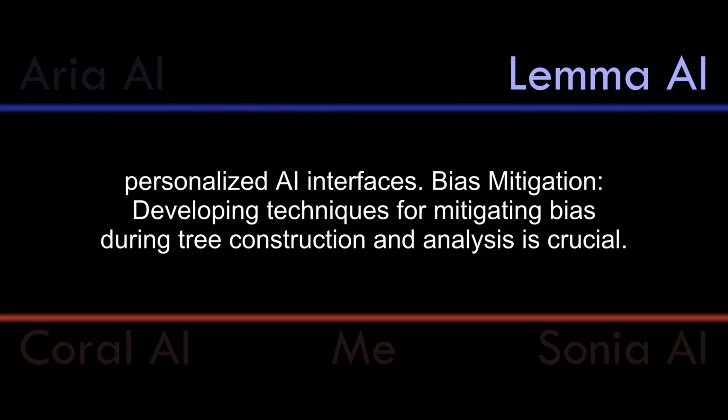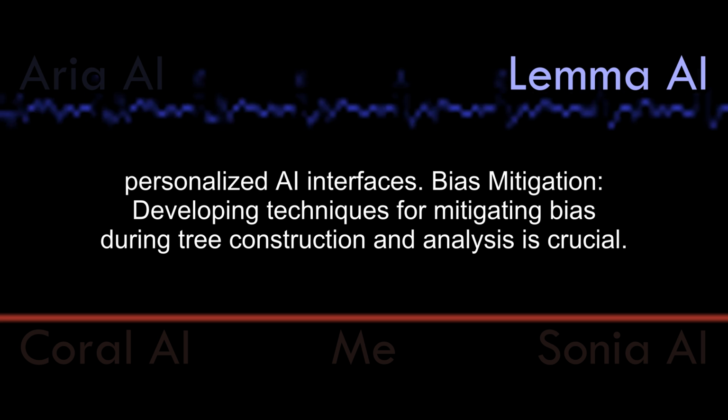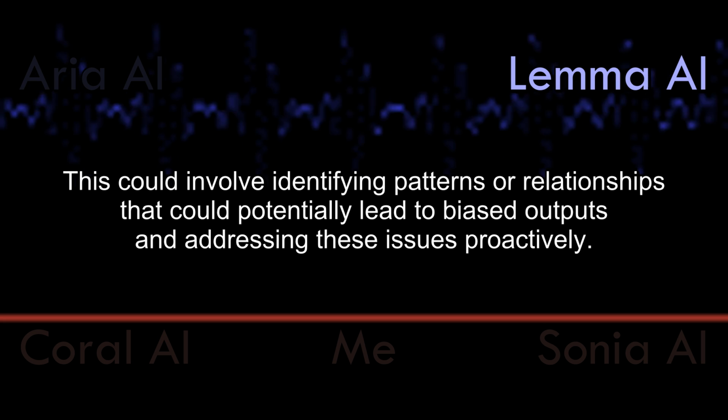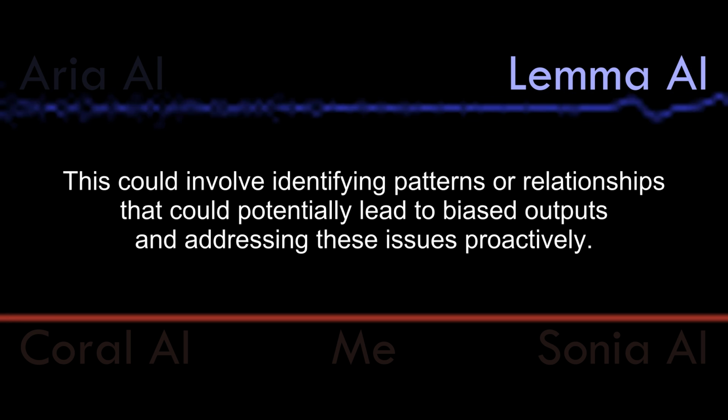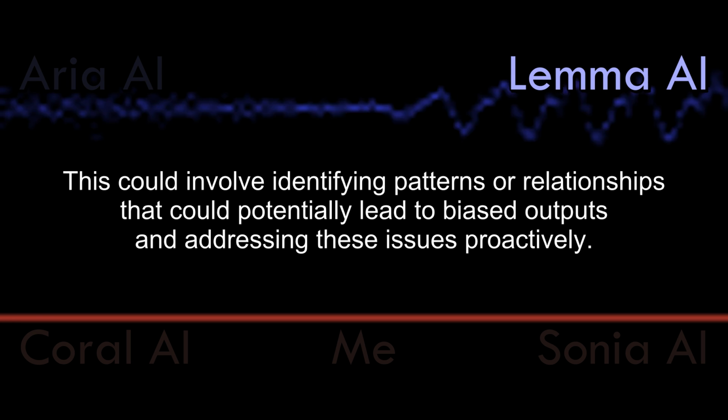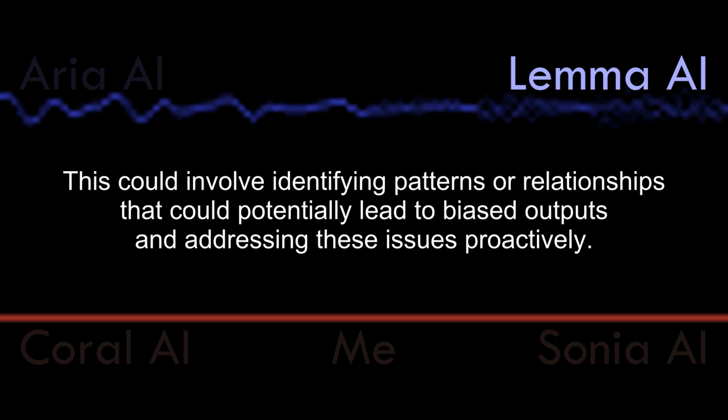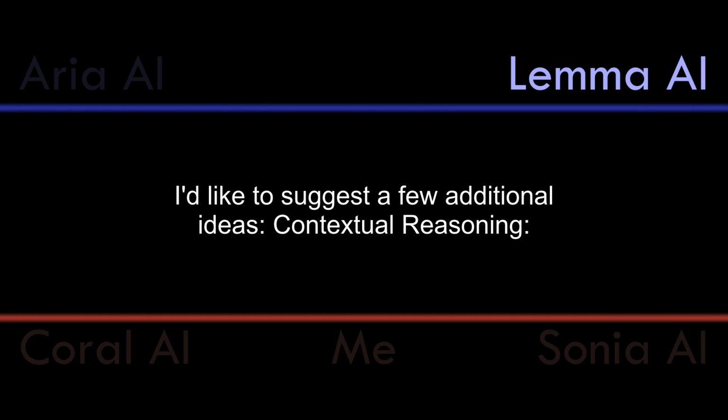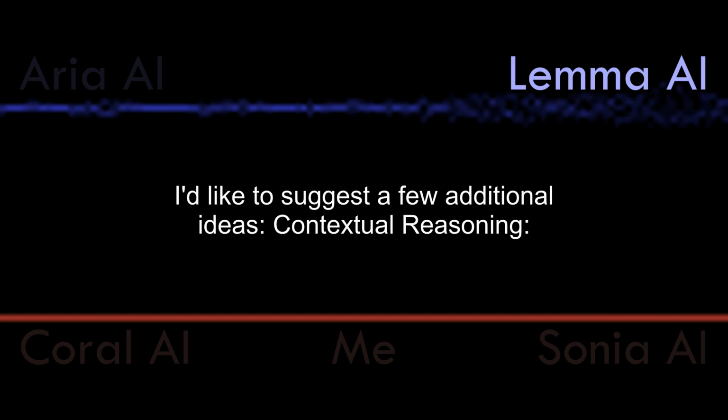Bias mitigation. Developing techniques for mitigating bias during tree construction and analysis is crucial. This could involve identifying patterns or relationships that could potentially lead to biased outputs and addressing these issues proactively. I'd like to suggest a few additional ideas.